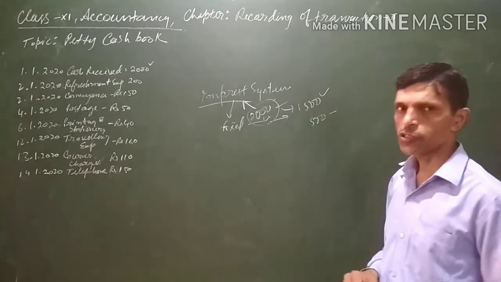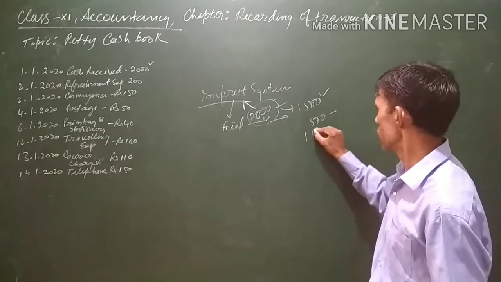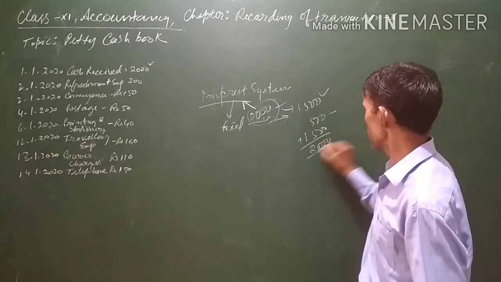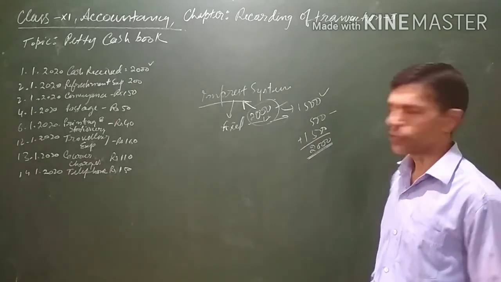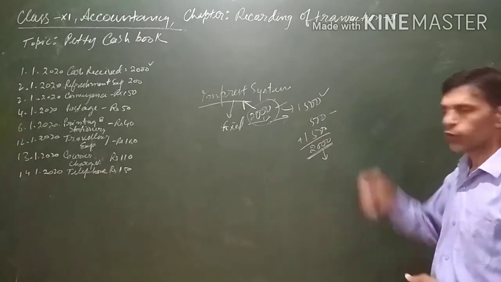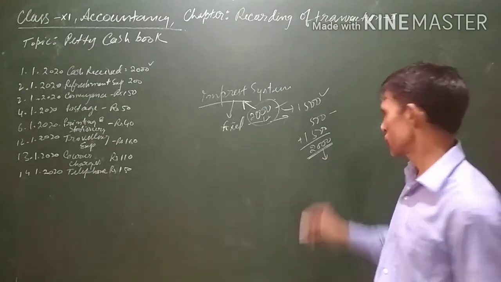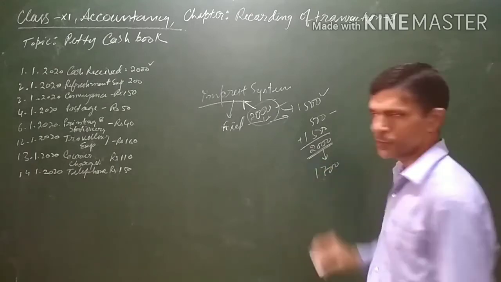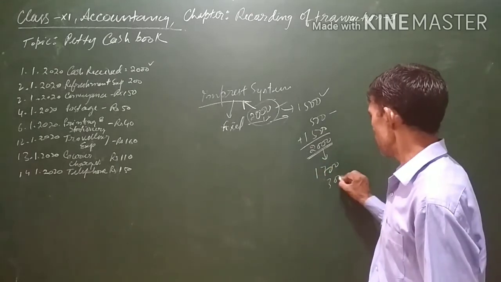So the head cashier will reimburse, that is, provide 1500, so that after 2 weeks the balance becomes 2000 again. The petty cashier again spends from this. After 2 more weeks, suppose 1700 has been spent, so 300 will be left.